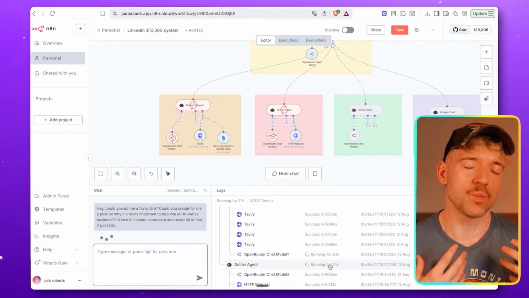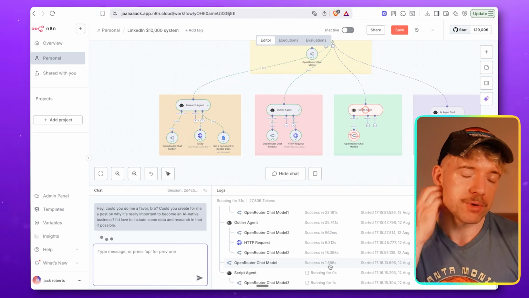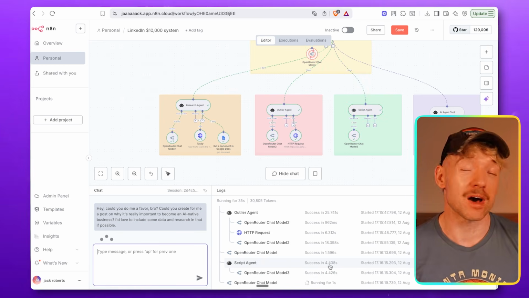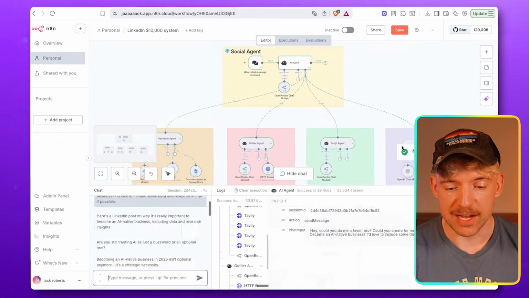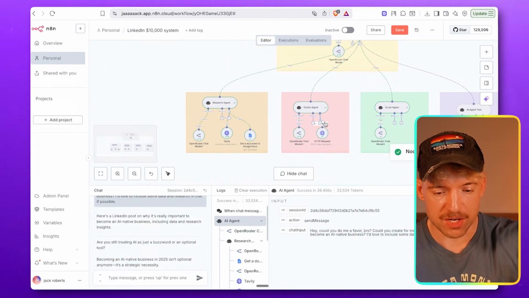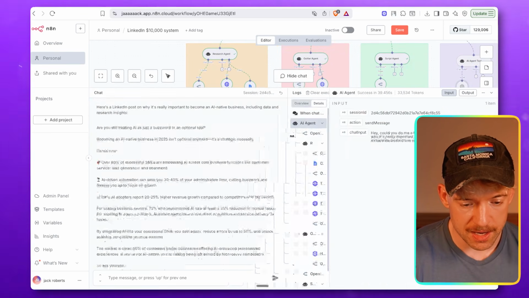Now, why is it important and worthwhile doing that? It's worthwhile because you're building a system. And the beautiful thing about a system is its effort is high up front and then no effort after that, providing you do the proper work. So it's worth taking a moment just to go in and go deep and check all this stuff. So now it's completed everything. It's gone through the research agent, the outlier agent, and the script agent. So let's see what he said and bring this guy over.